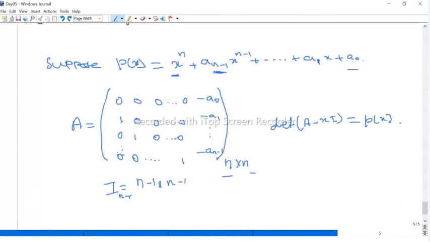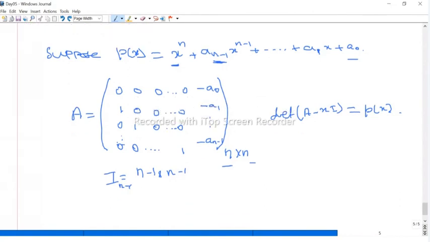Any doubt? So if you find the characteristic polynomial of this matrix A, you will get this P of x. And not only the characteristic polynomial, even if you find the minimal polynomial of A, it is also P of x.